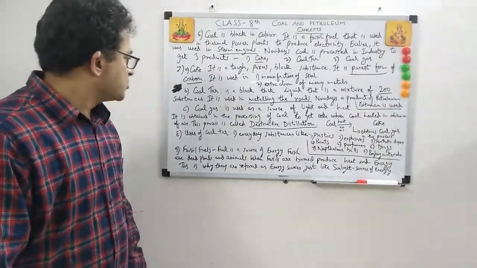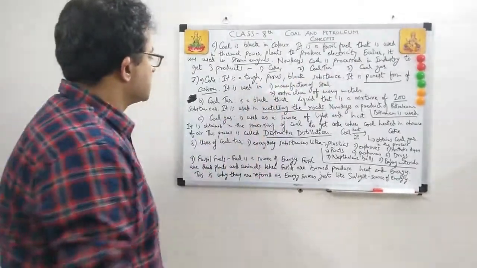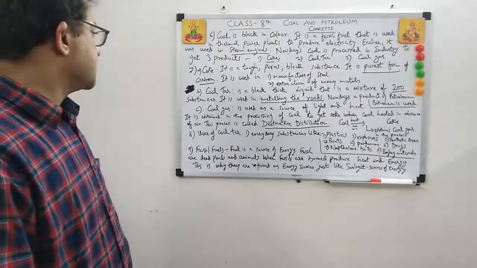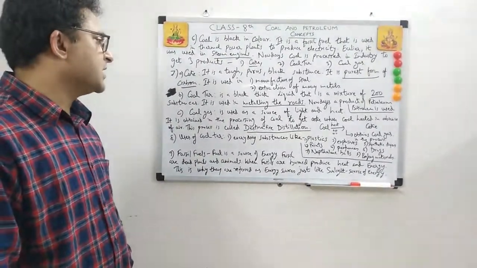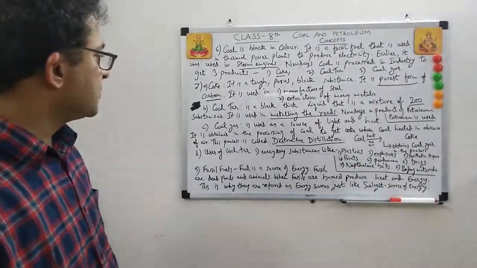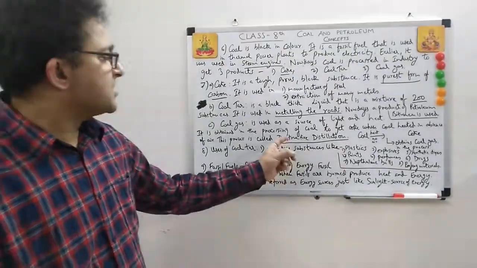So let's move now to coal gas, the third product. Coal gas is used as a source of light and heat. It is obtained in the processing of coal to get coke, when coal is heated in the absence of air. This process is called destructive distillation. I have underlined this.